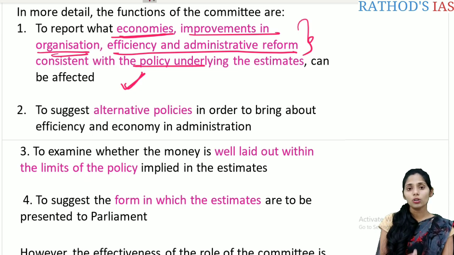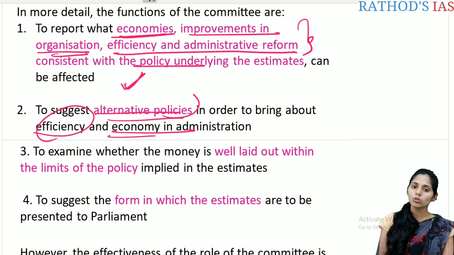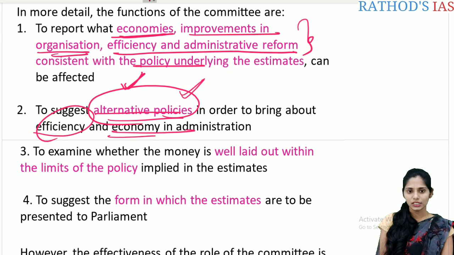And the next one is to suggest alternative policies in order to bring about efficiency and economy in the administration. Whenever it wants to bring more efficiency, it can also suggest some alternative policies, and to examine whether the money is well laid out within the limits of the policy that is implied in these estimates or not. So this is also one important thing.